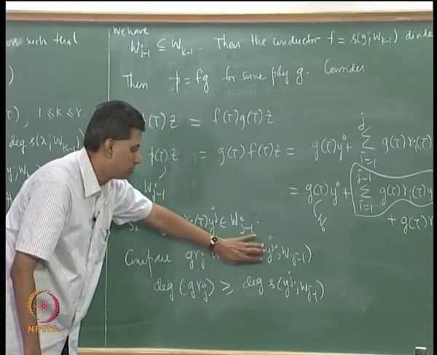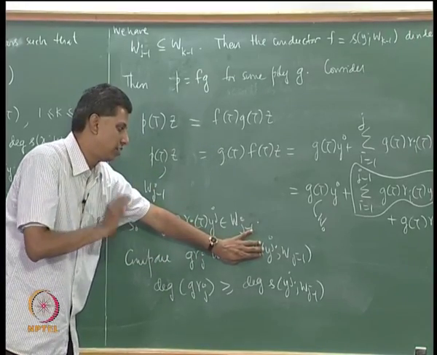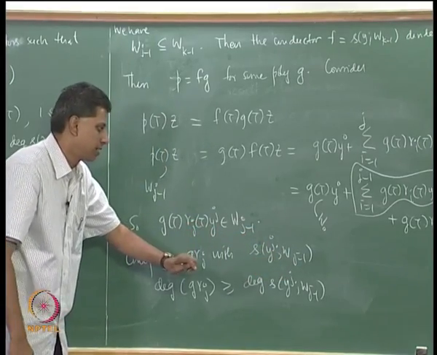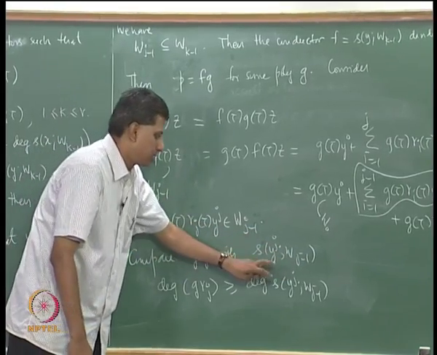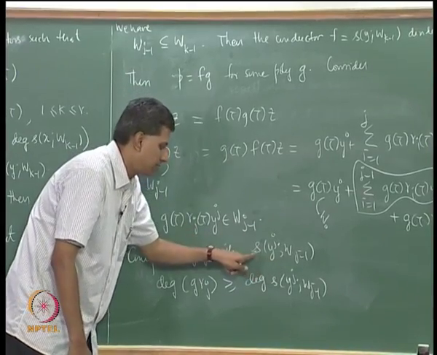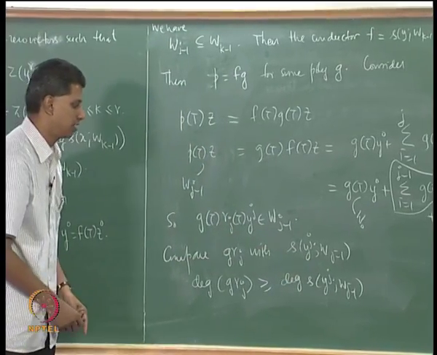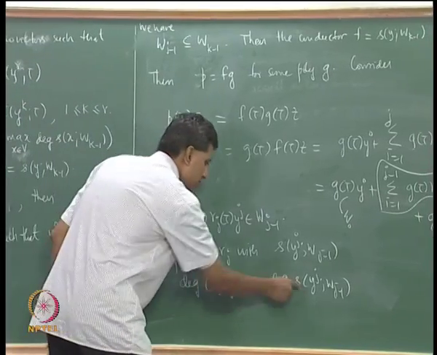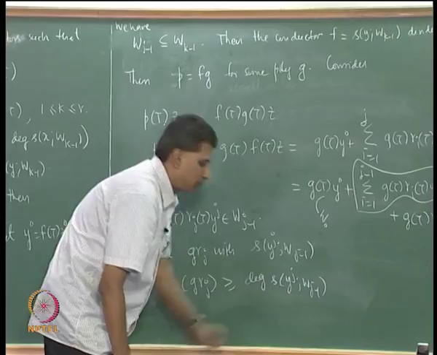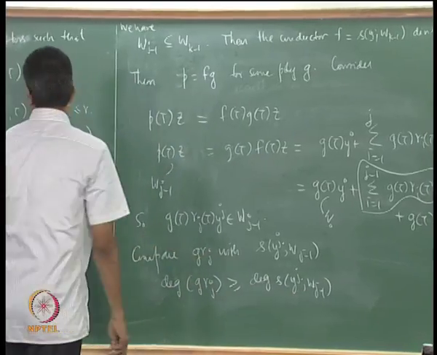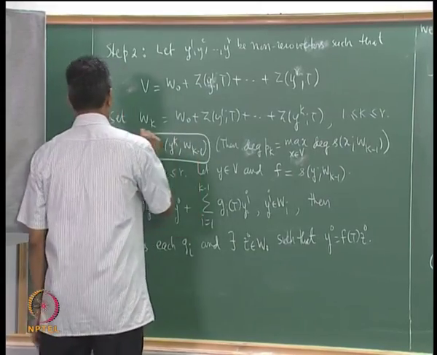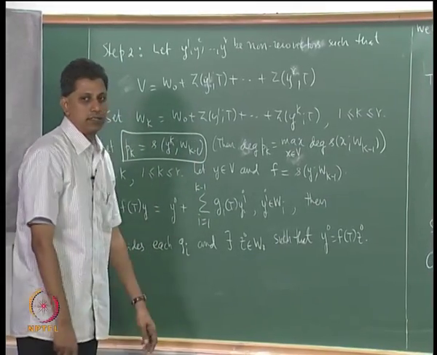g r_j is a polynomial that belongs to the ideal of all polynomials L(t) such that L(T)y_j belongs to W_{j-1}, but that ideal has this little s as the generator. So, that is the polynomial with the least degree with that property. So, I have this. Now, S(y_j; W_{j-1}), come back to this, that is p_j.